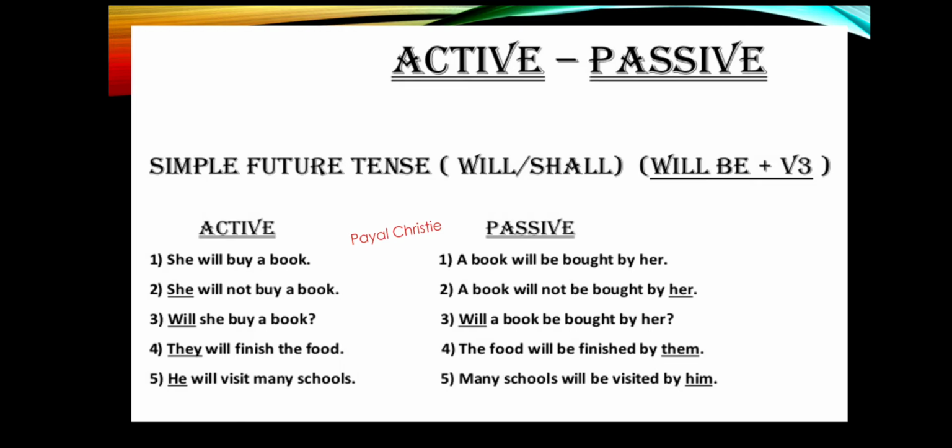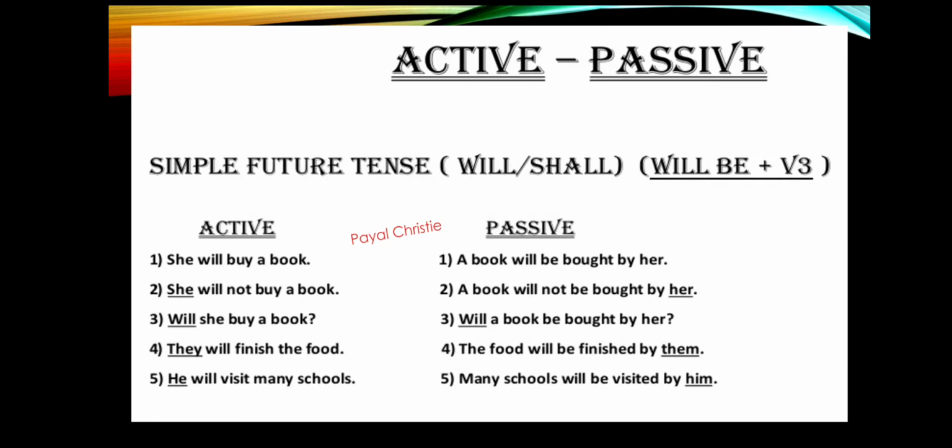So you have to remember that in an active sentence the subject will come first, then verb, and then an object. And when we have to change it into passive, object will come first, then past participle of the verb, and subject will go at last.